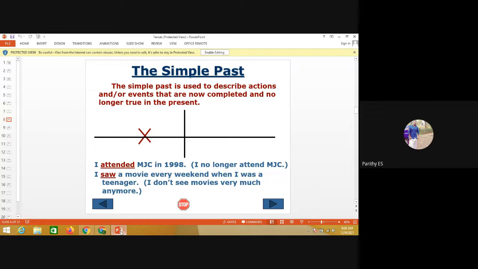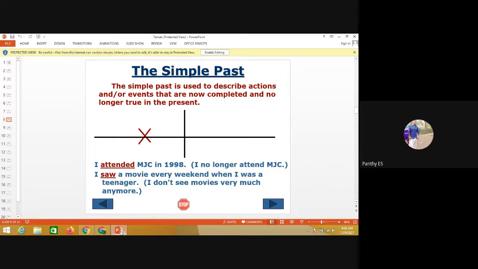Past perfect, I had eaten. Past perfect progressive, I had been eating. Simple future, I will eat. Future progressive, I will be eating. Future perfect, I will have eaten. Future perfect progressive, I will have been eating. So likewise, the sentences change in every type of format in tenses. So this is the best way you can understand the tenses easily.